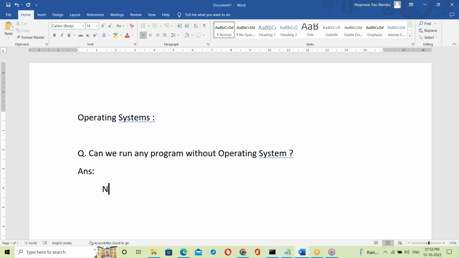No. No OS, no computer. Without an OS, there is no computer, so how can you run programs? An OS is compulsory.